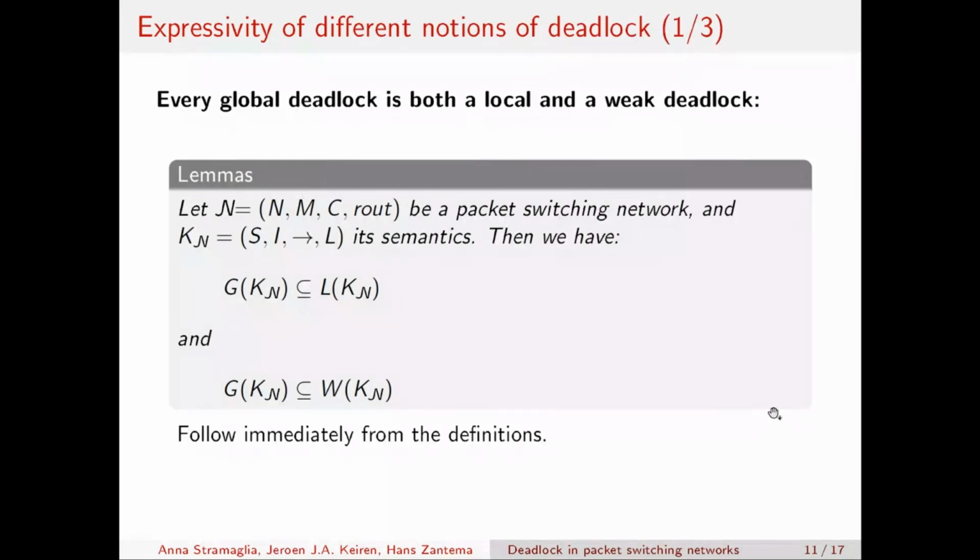So let's now see which are the relations between these different notions. And we will start by seeing the relations between global deadlock and local deadlock, and global deadlock and weak deadlock. And these relations come immediately from the definitions of these notions. So given a packet switching network and its semantics, we can state that a global deadlock is a local deadlock and a global deadlock is a weak deadlock.